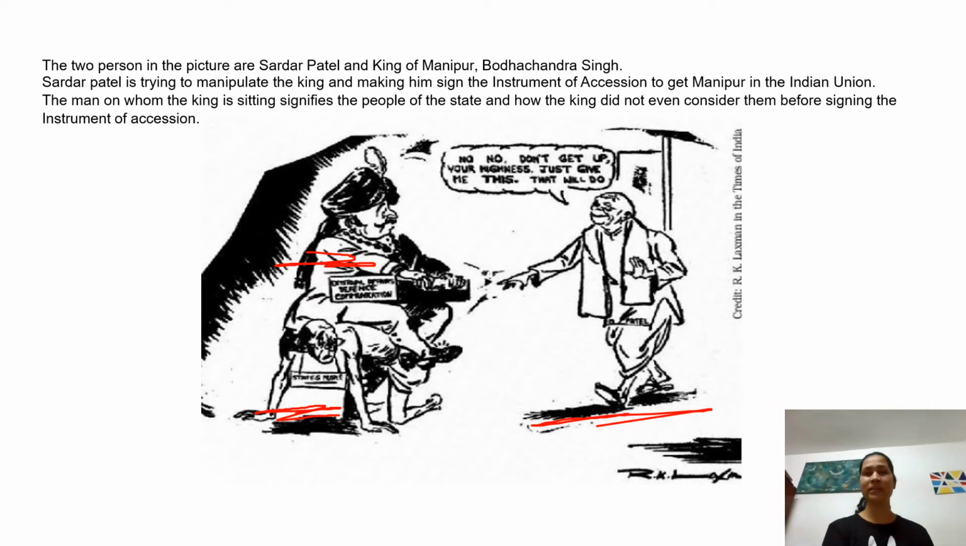And the man on whom the king is sitting is basically signifying the treatment that the king used to give to the people. We can even say that before signing the instrument of accession, the king did not even think to consider these people before signing any kind of agreement with the government of India. Okay, so that is the reason why you can see over here that Sardar Vallabhbhai Patel is saying, no, don't get up, your highness, just give me this, that will do, right? So in a way Sardar Vallabhbhai Patel is trying to butter up the king of Manipur, right? So moving on to the next picture.